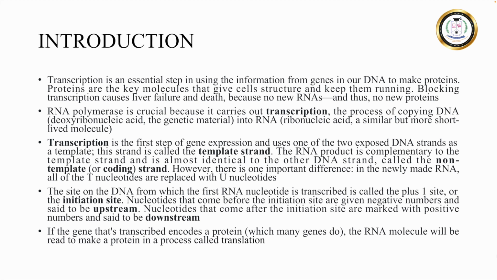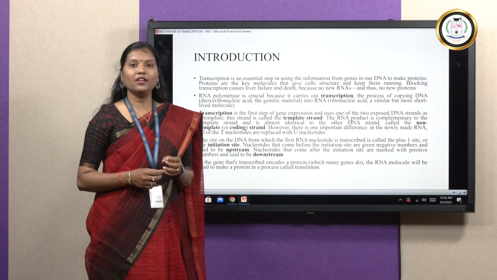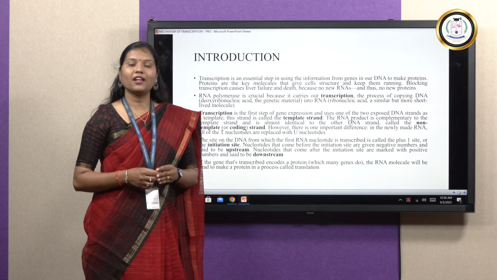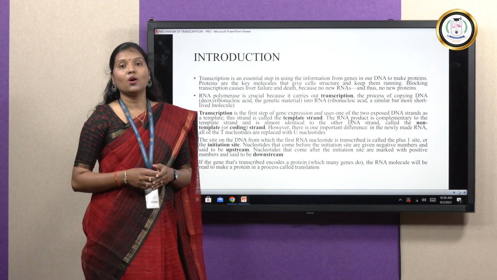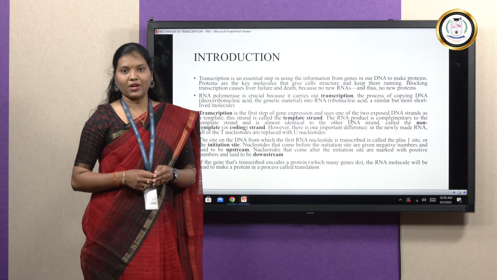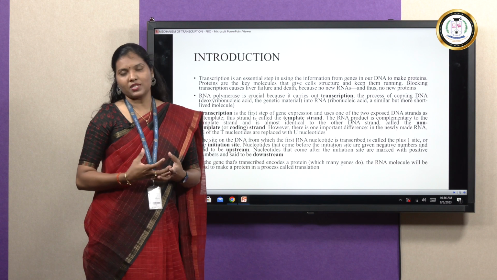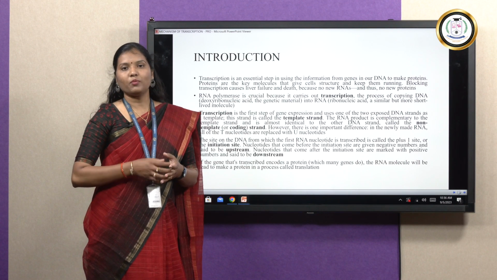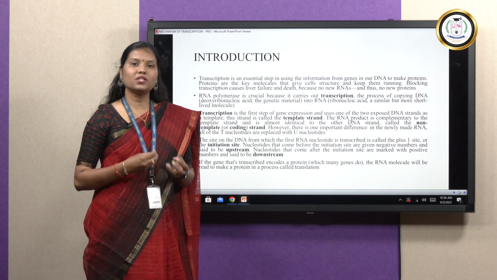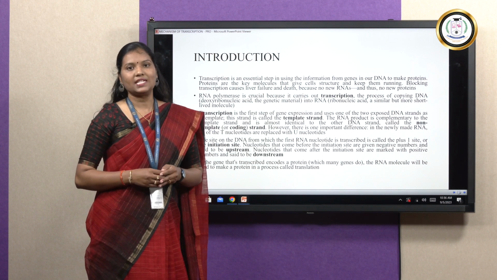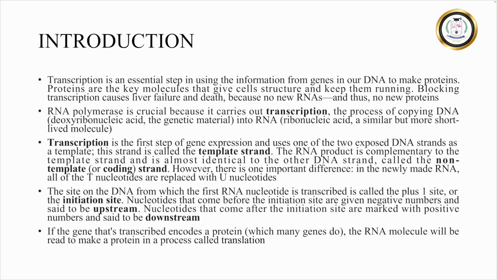So if transcription is inhibited or blocked through any of the inhibitors like alpha amanitin, that's a mushroom toxin, or any other antibiotics like rifampicin or actinomycin, the formation of proteins will be affected. If proteins are affected, that will lead obviously to cell death. And RNA polymerase becomes a crucial enzyme because that carries out this transcription in prokaryotes, especially RNA polymerase II carries out the transcription process here.